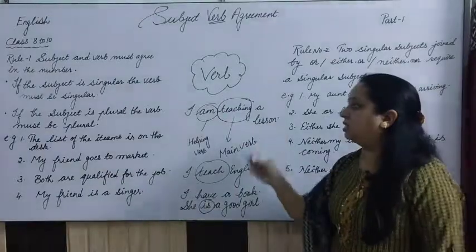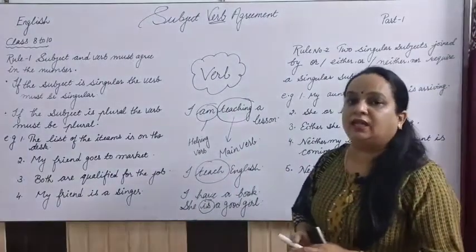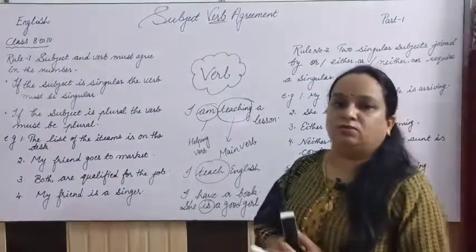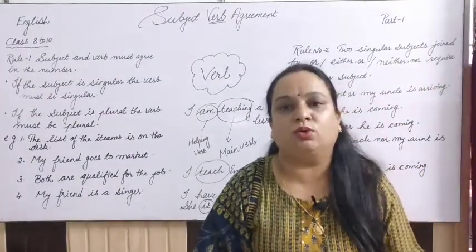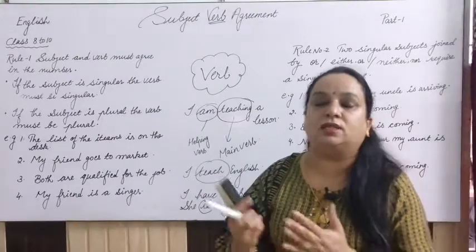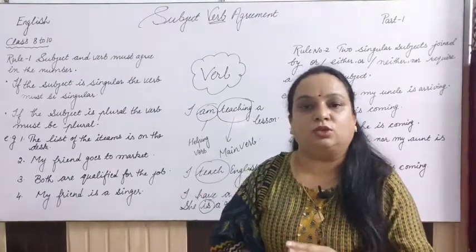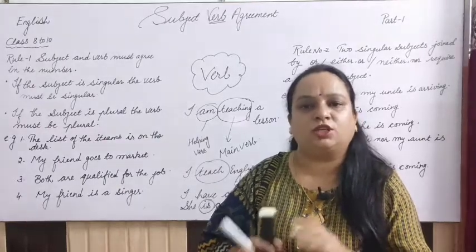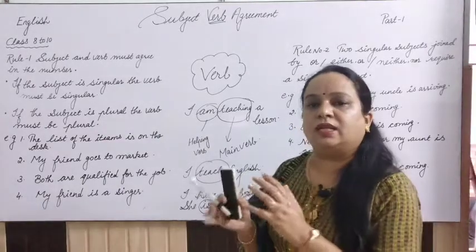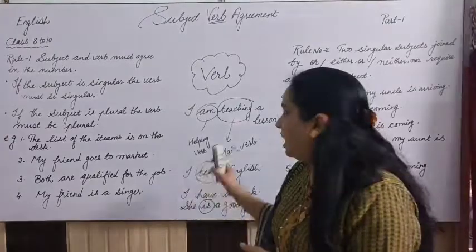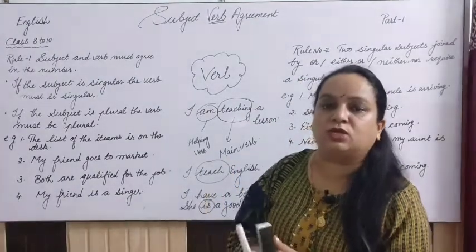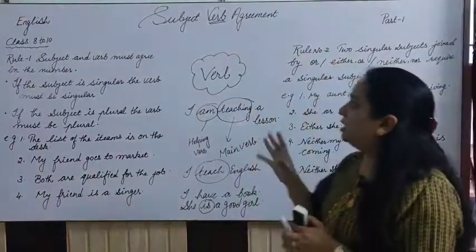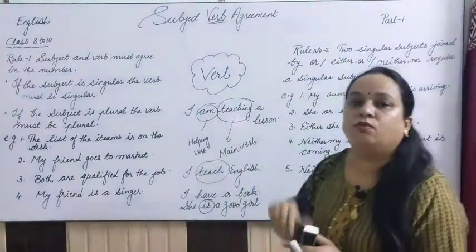So we have studied main verbs and linking verbs, and with that we have some auxiliary verbs also, which are generally known as the modals, like can, could, may, might, will, would, shall, should. So these are also auxiliaries. Auxiliaries are helping verbs also. These can be used as helping verbs, right? So this was the general introduction of the subjects and the verb.